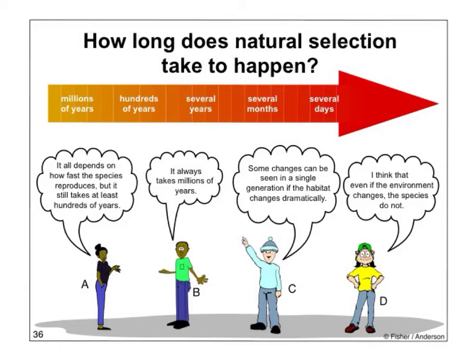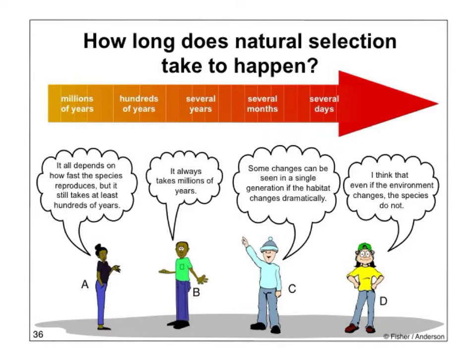Alright, we're on our last set of 3 concept cartoons. You should be on number 36 timeline. How long does natural selection take to happen? And you see a timeline here that says millions of years to hundreds of years to several years, several months, and several days.